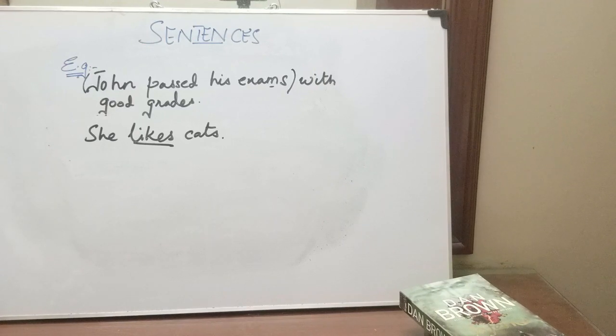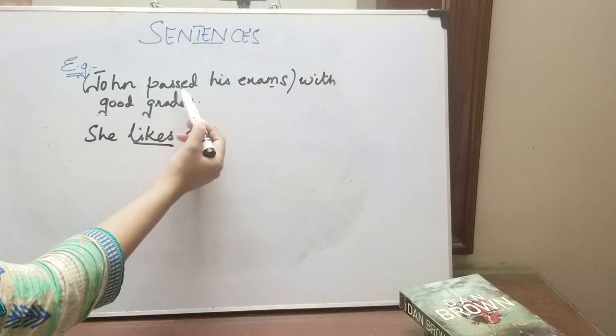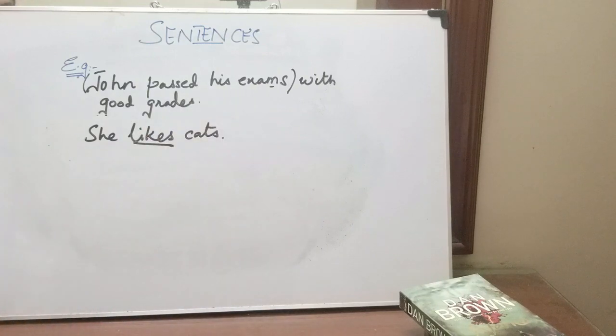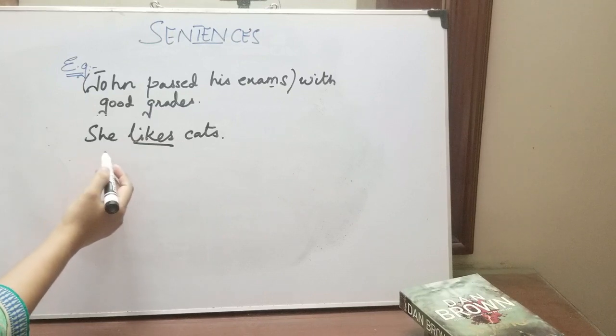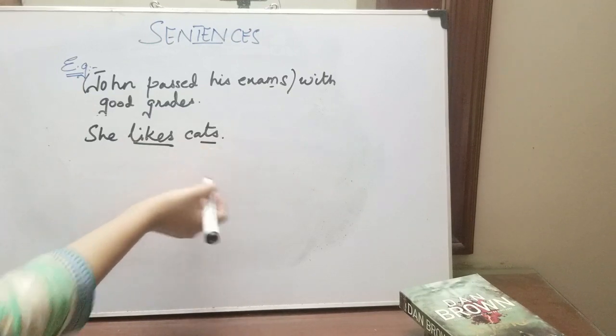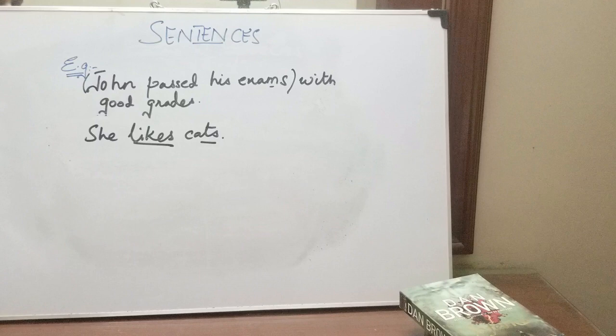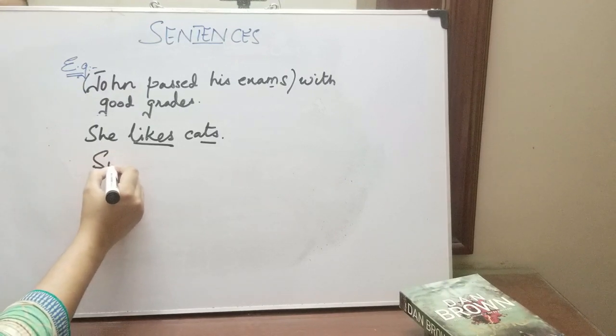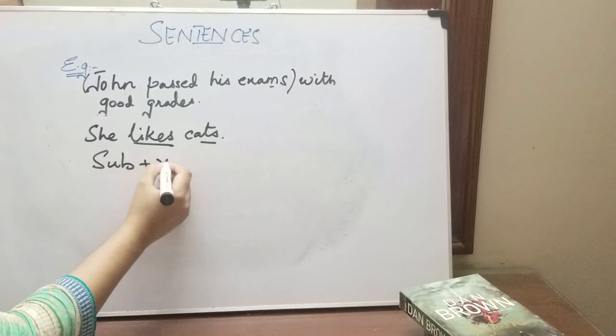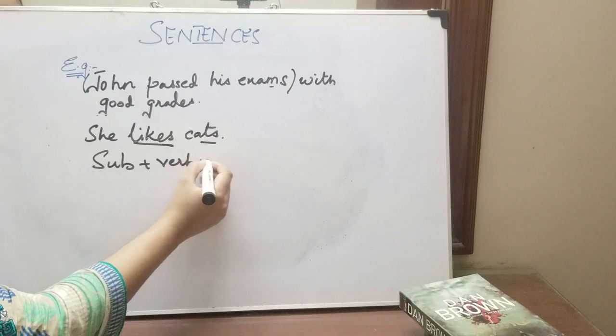Lastly, we moved on to the object. What was an object? A person or thing that receives the action of a verb. This has received some action, right? So this becomes an object. Again, if you take the example, she likes cats, cats over here is an object. So this is basically the order of a sentence: subject plus verb plus object.